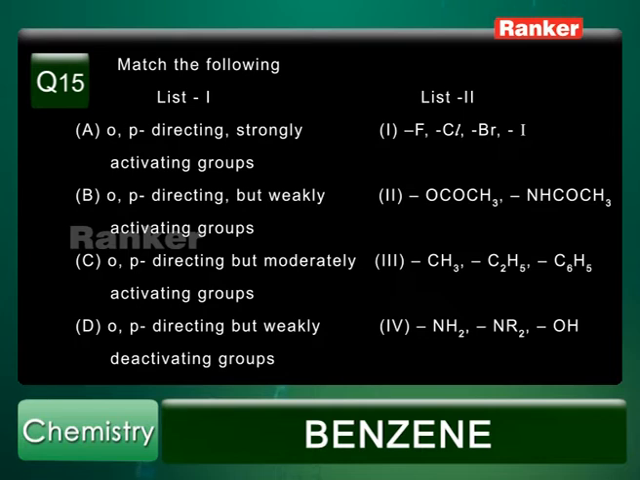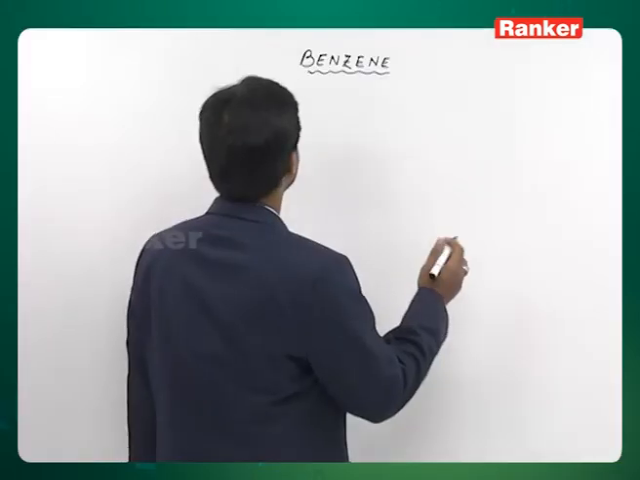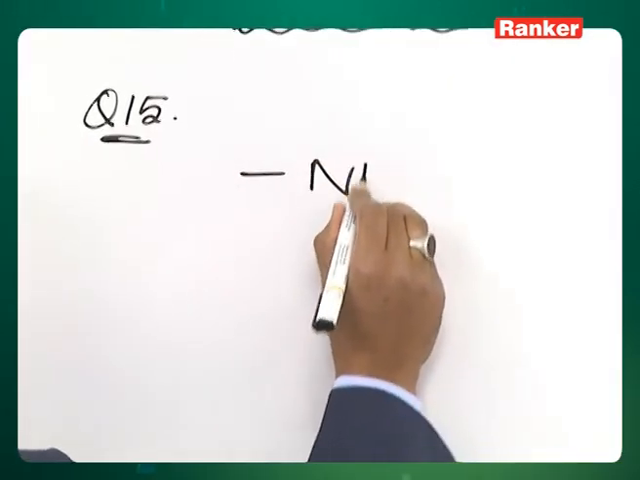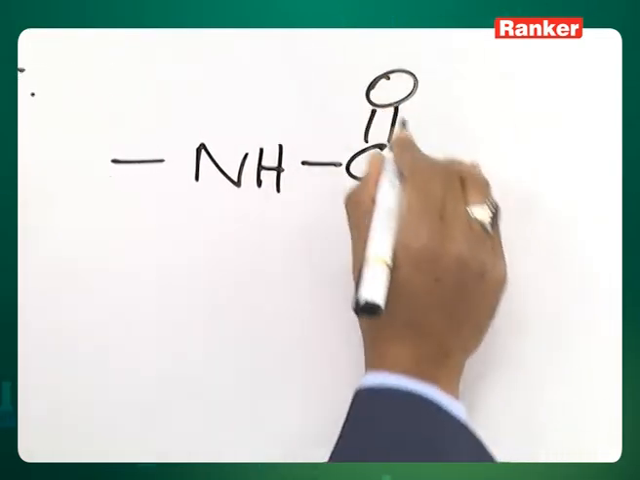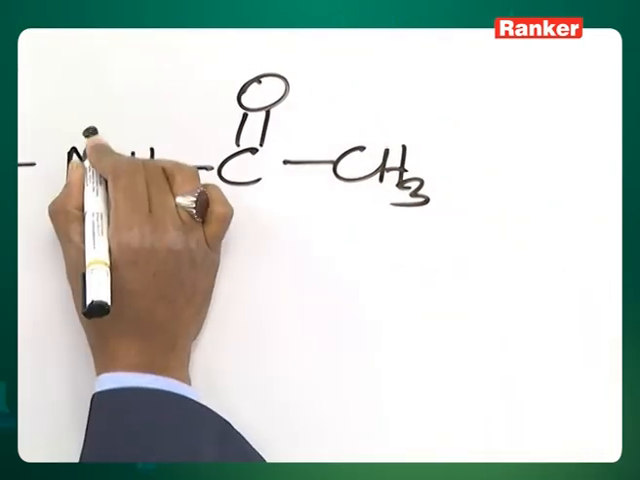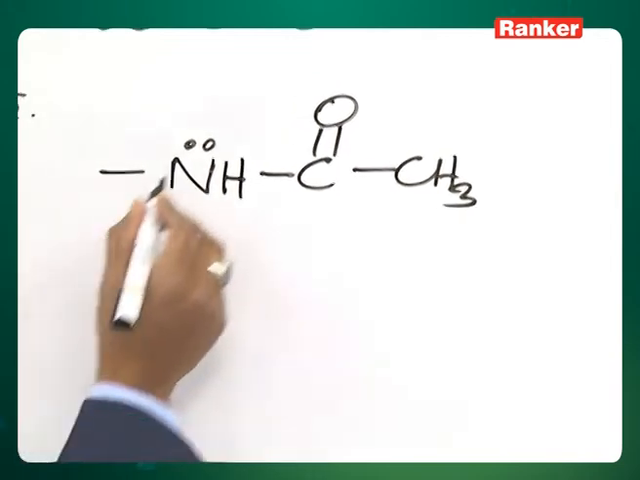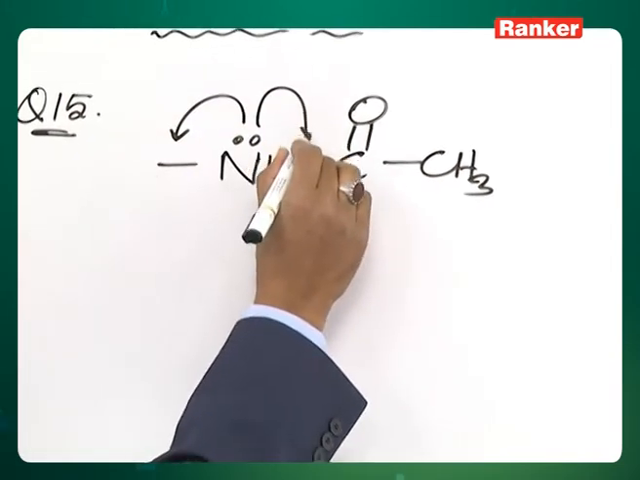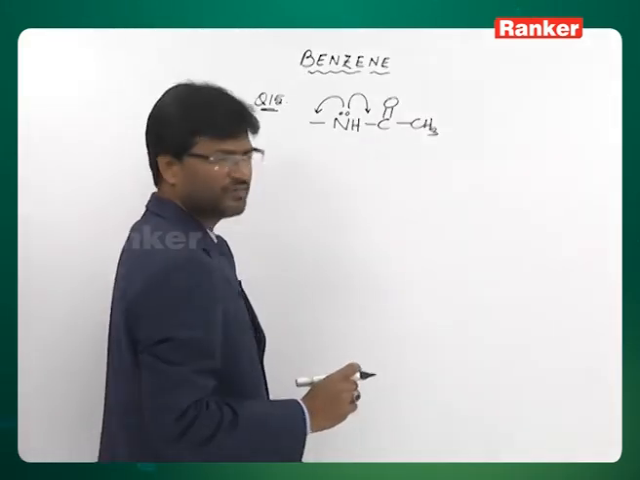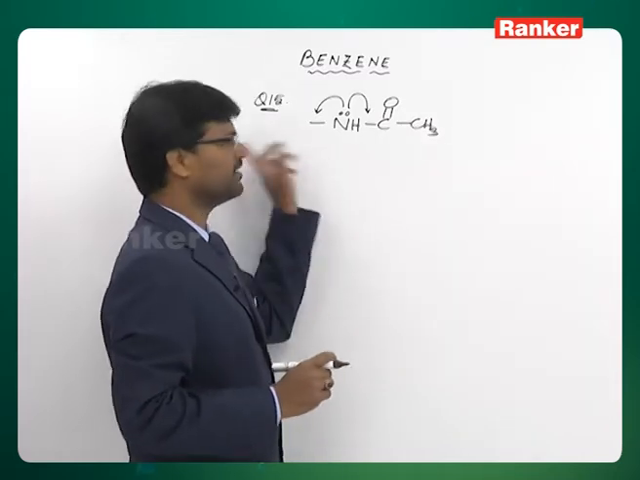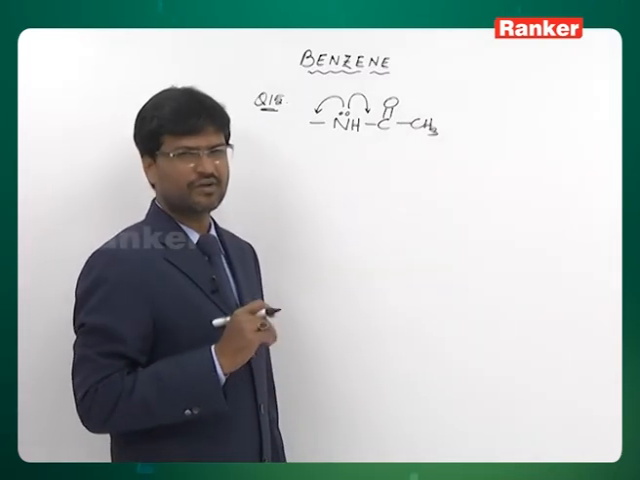Option C, ortho-para directing but moderately activating groups. In this we can put the second option, that is ester group and amino acetyl group. I will explain why. In NHCOCH3, the lone pair present on nitrogen can be released in this direction as well as in this direction. So, the release is possible in two competing directions. The extent of release in a particular direction will be less, that makes it moderately activating.